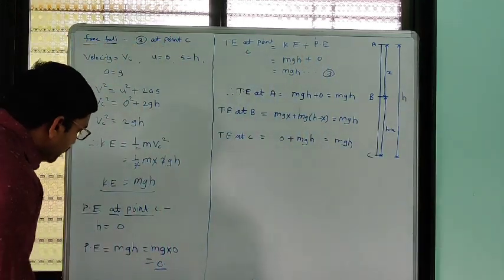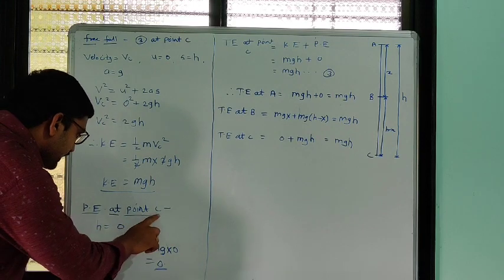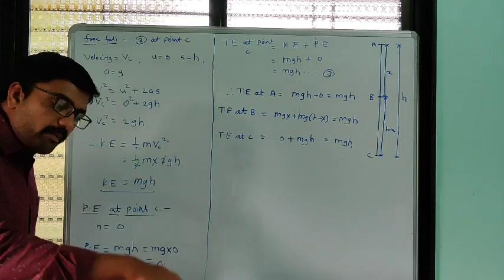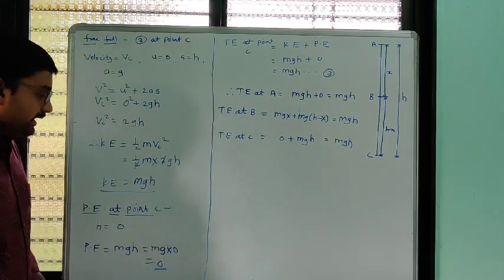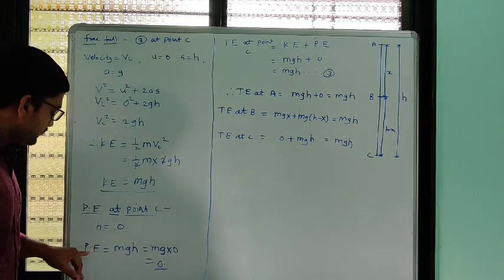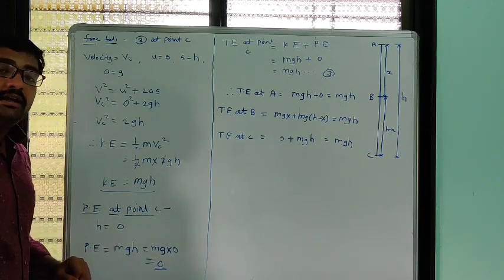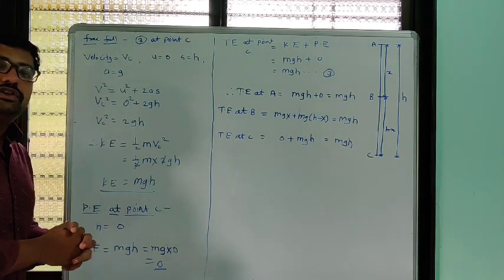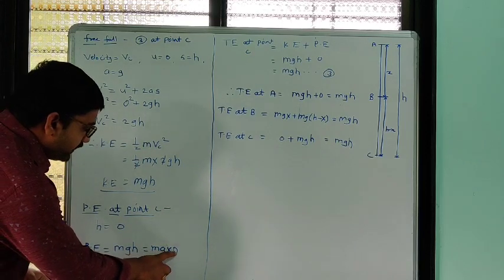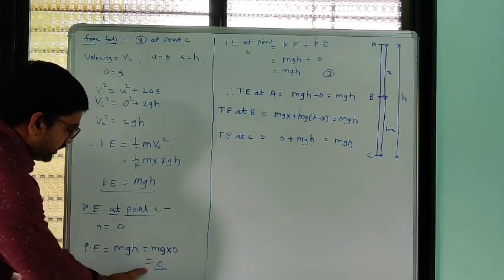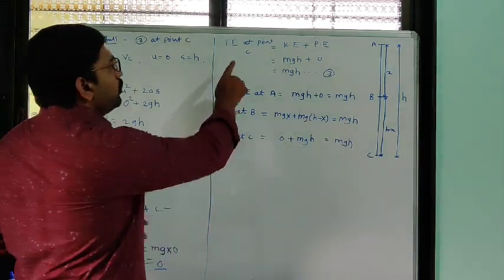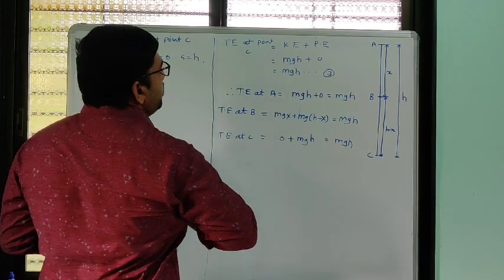Okay. Now here, potential energy at point C. Point C means what? On the ground. When the object is on the ground, its height from the ground is how much? 0. And we know potential energy totally depends on height. If height is 0, then its potential energy will be equal to 0. Then mg into height is how much? 0. So its potential energy on the ground is 0.